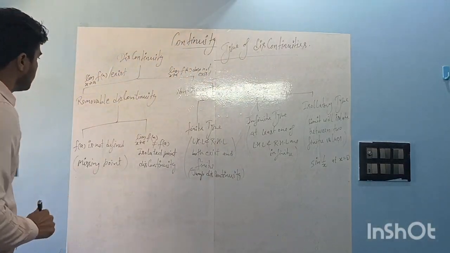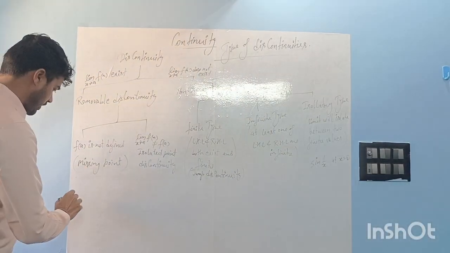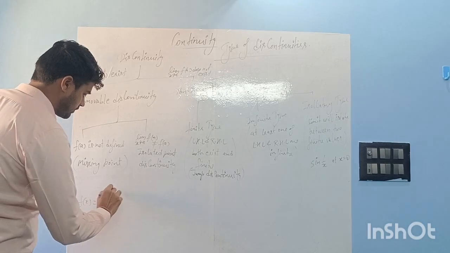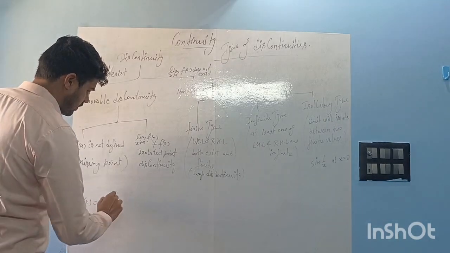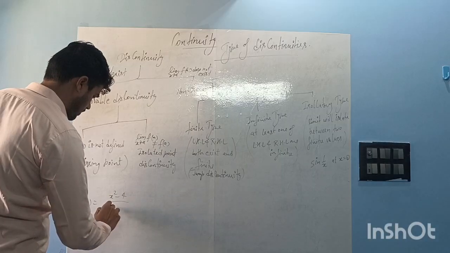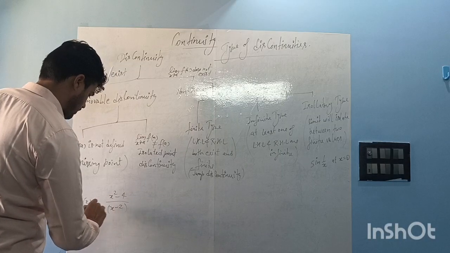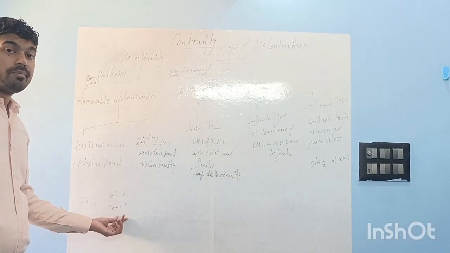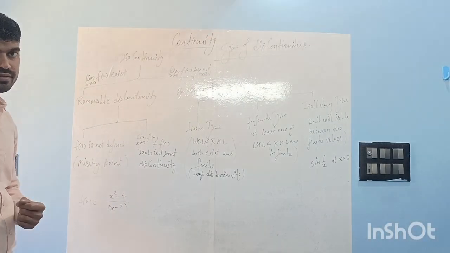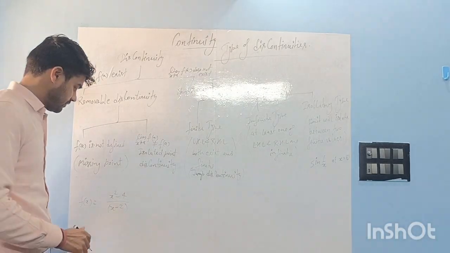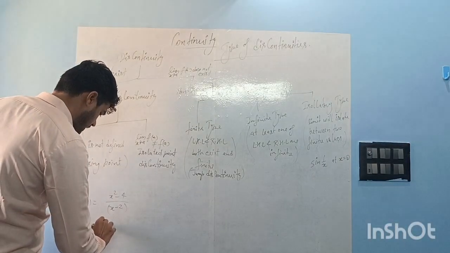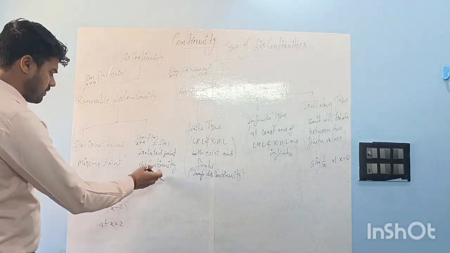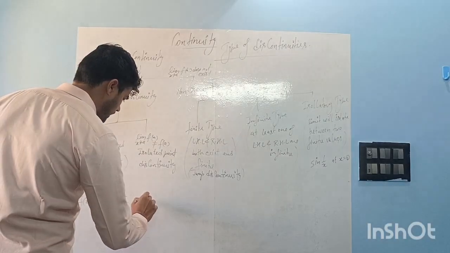For example, for this missing point, we can write f(x) is equal to (x square minus 4) by (x minus 2). At 2 it is not defined, but you can check its limit exists. Okay, you can check it yourself. We can write this at x is equal to 2.